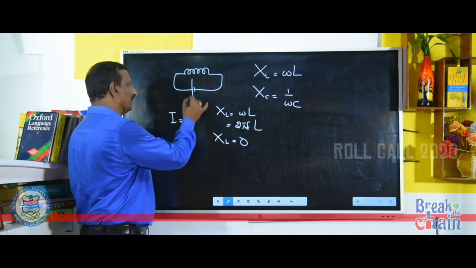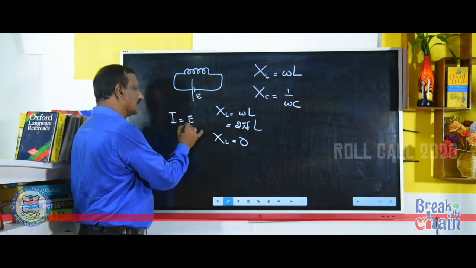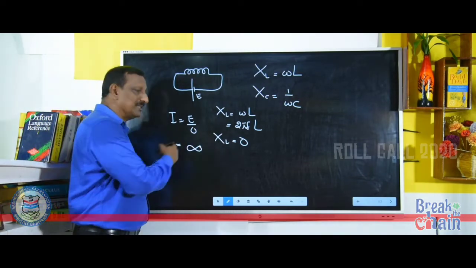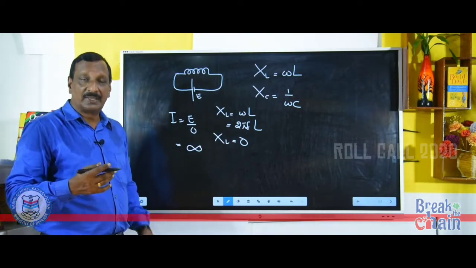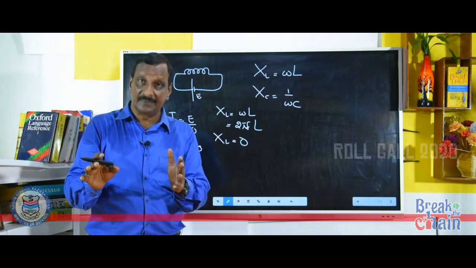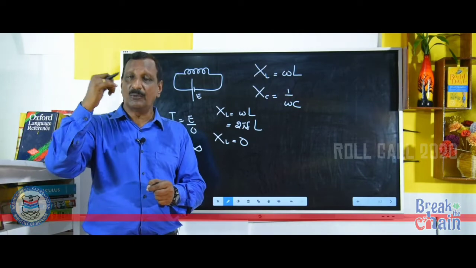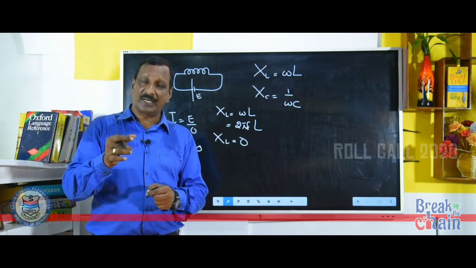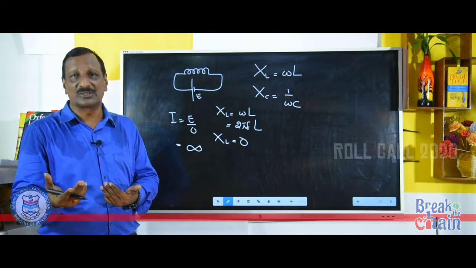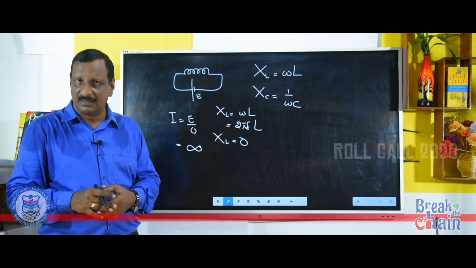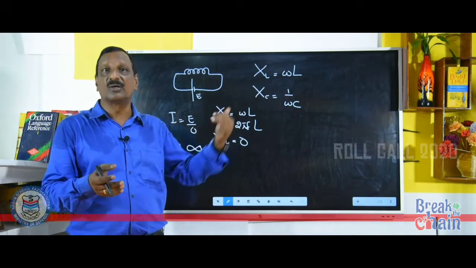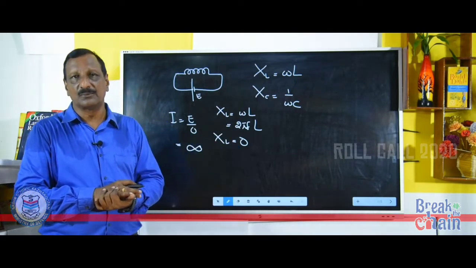So what will be the current? Current is equal to E by 0. Something by 0 is infinity. When the current is infinity, that is called short circuiting. So without any load, if you are connecting an inductor in DC, that will lead to a short circuit. It is not permitted. But this can be connected in AC because omega L is having a value.